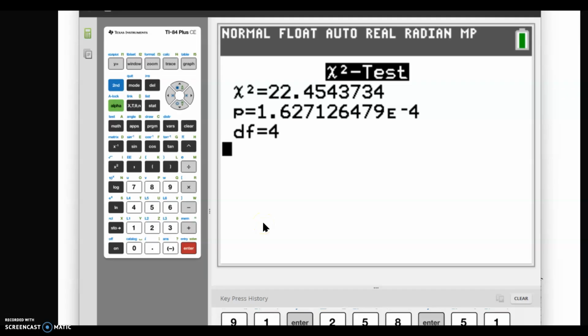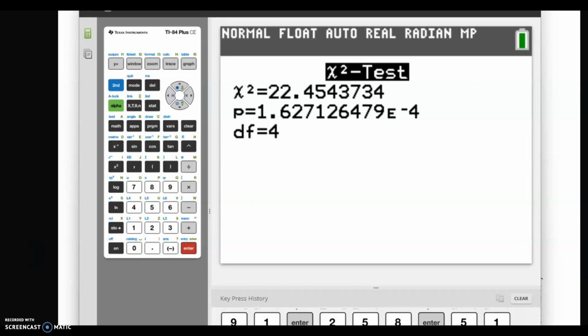Over here, our test statistic was 22.454. And our p-value, in scientific notation over here, is 0.00016, or rounded to 4 decimals would be 0.0002. Last thing to note is the degrees of freedom, which are 4.